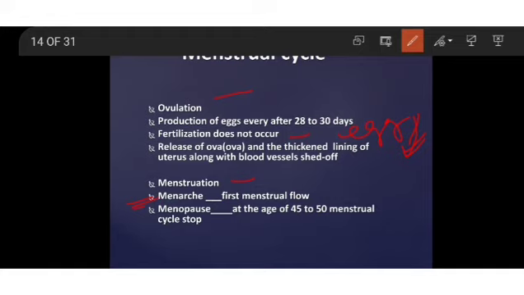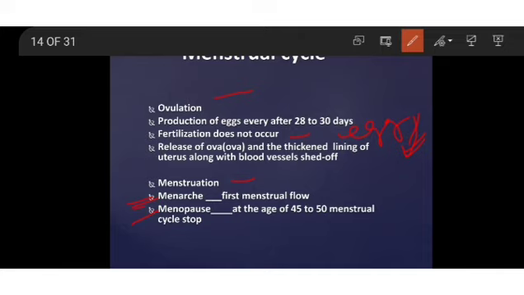At around 45 to 50 years of age, the menstrual cycle will stop and the female is no longer able to reproduce. That stage is called menopause. Menopause means at the age of 45 to 50, the menstrual cycle will stop. That means the ovaries stop functioning and release of egg by the ovaries will not take place after 45 to 50 years of age. That stage is called menopause. Menopause is the stopping of the menstrual cycle.